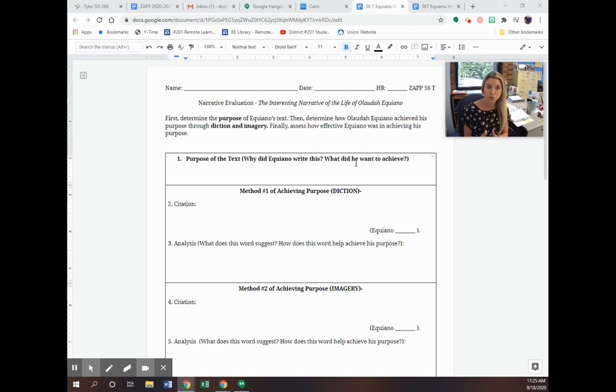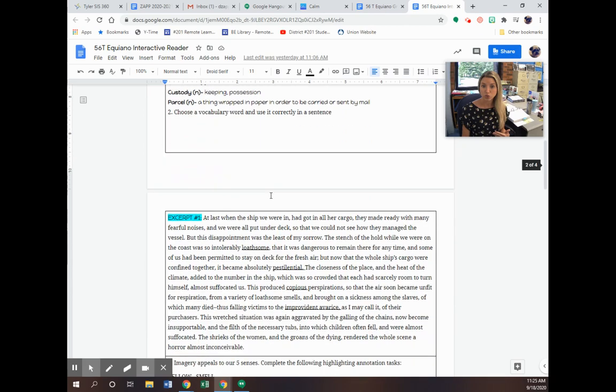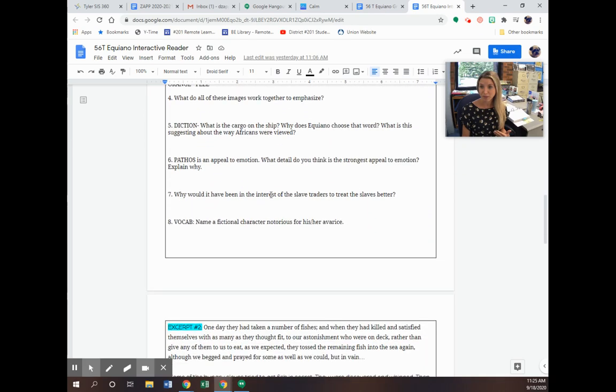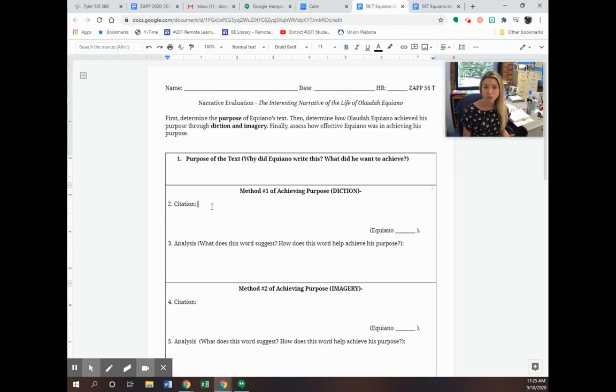Then we're looking at two ways in which he achieved that purpose. So you are finding a strong example of diction. If you remember, diction is author's word choice. Again, if I were you, I would go back to our study guide, that interactive reader. You'll notice I pull out some diction for you. That may be a good place to look whenever you're trying to find your textual evidence. So word for word, give me a direct quote that shows that diction. If I were you, I would italicize, so use this button and highlight that word that you want to draw attention to. It should be like a single word or a couple of words back to back. It should not be a big long phrase. Diction is word choice, so look kind of simply.